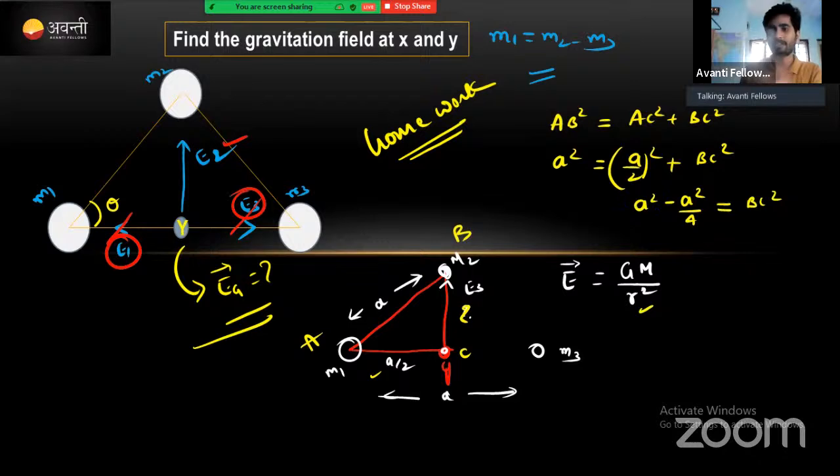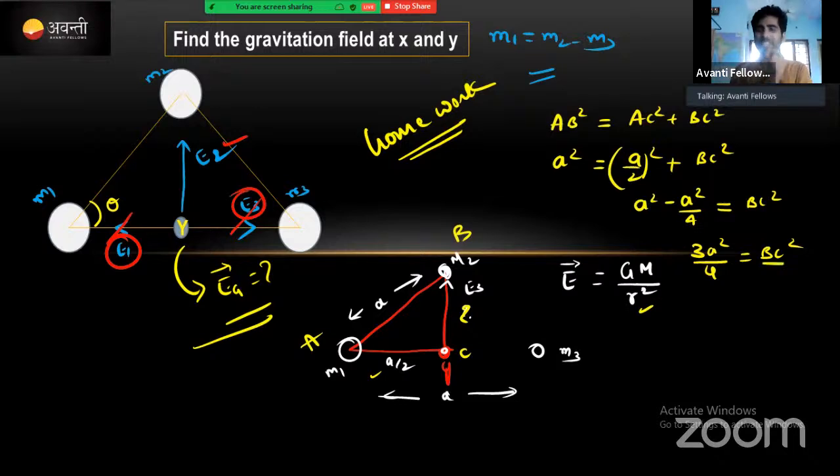On calculating, 4A square minus A square, 3A square divided by 4 is equal to BC square. This is the value of BC square, nothing but R square.